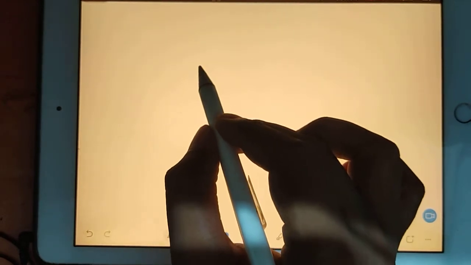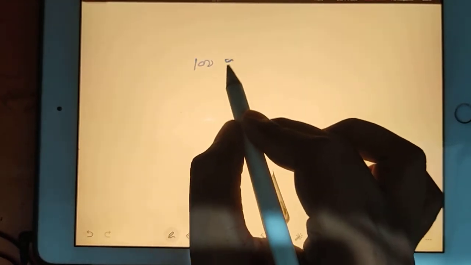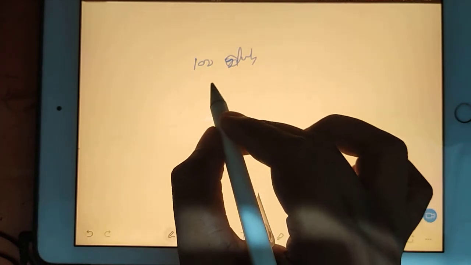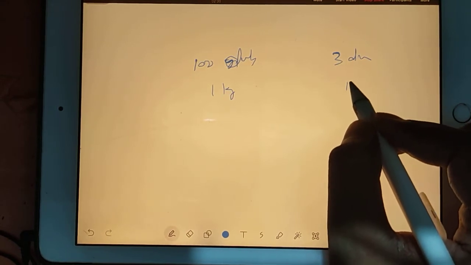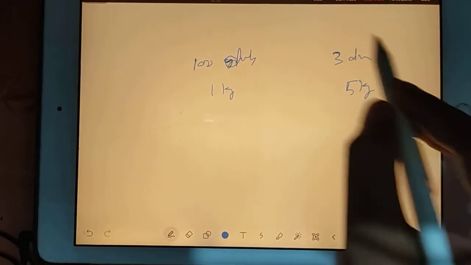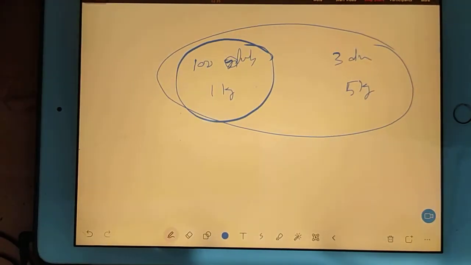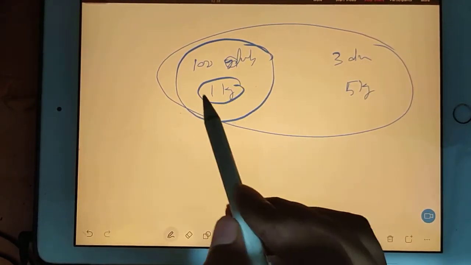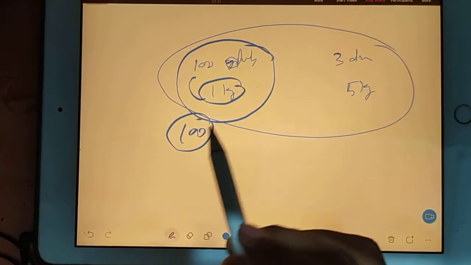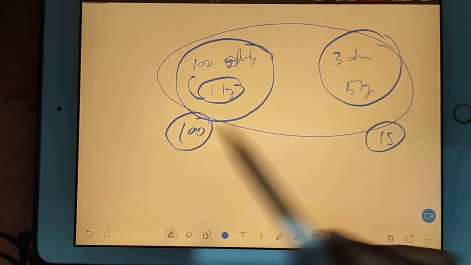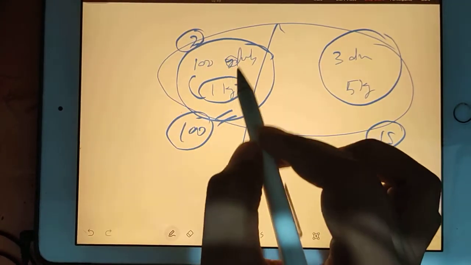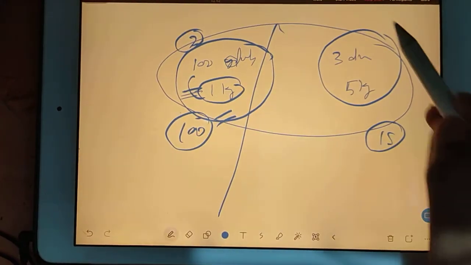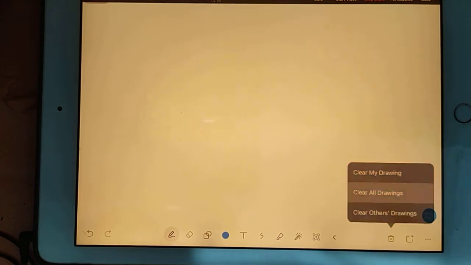It's like, suppose you go to a gym. In your gym, you have 100 dumbbells of 1 kg and 3 dumbbells of 5 kg. Your average weight will be according to the majority, near to 1 kg. It will not be near to 15 because the 1 kg dumbbells are more. But if I reduce that and say I have only 2 dumbbells of 1 kg, then your answer will shift this side, near to 15.